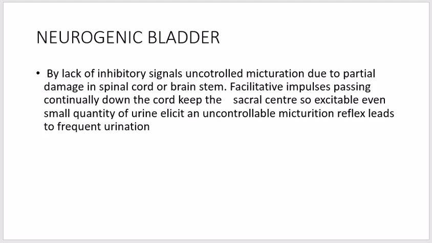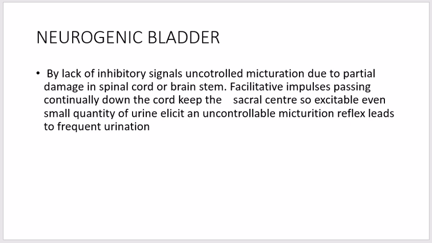Now next is the neurogenic bladder. Another abnormality is the uninhibited neurogenic bladder, caused by a lack of inhibitory signals from the brain. It results in frequent and relatively uncontrolled micturition.